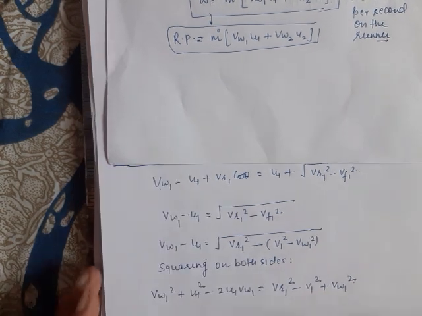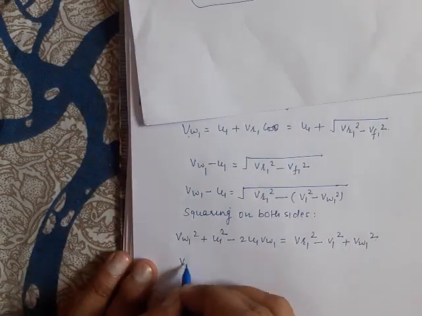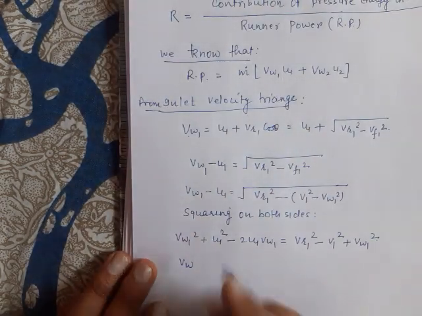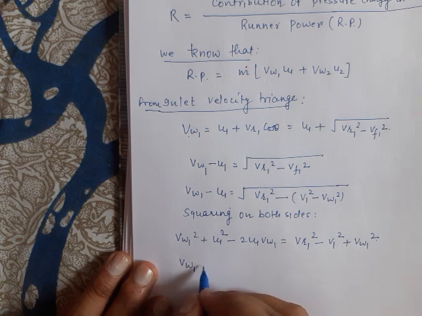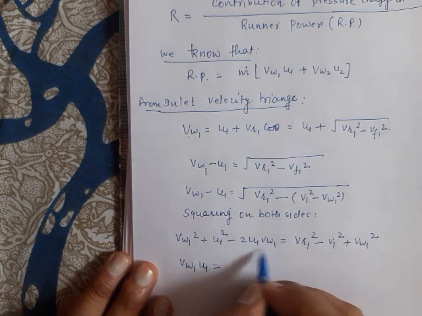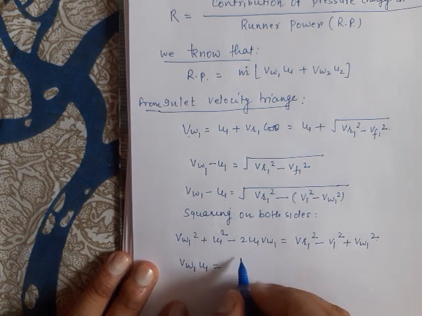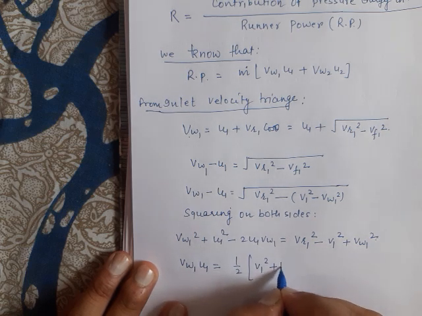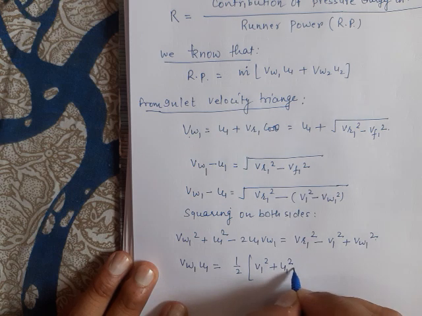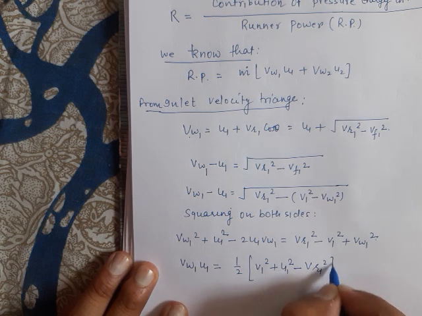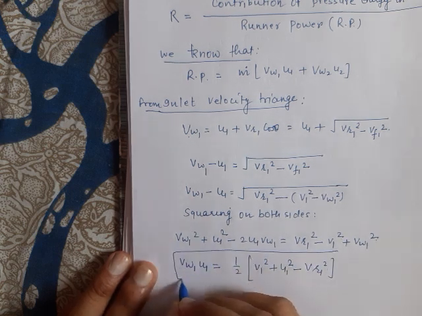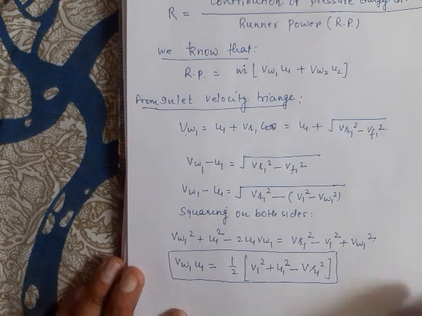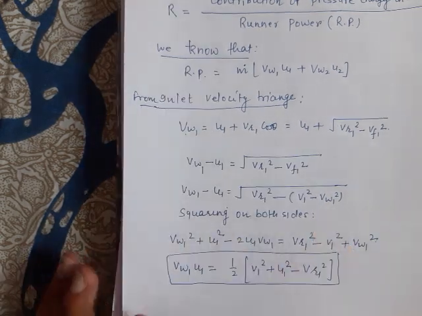From here we will have Vw1 u1 equal to half of (V1 square plus u1 square minus Vr1 square). This is the expression for Vw1 u1. Please note very carefully, I have derived it.